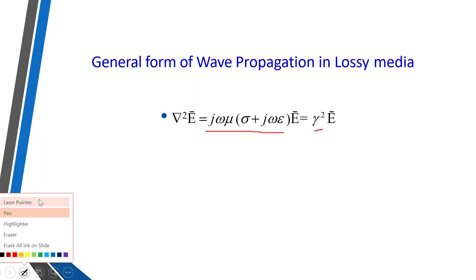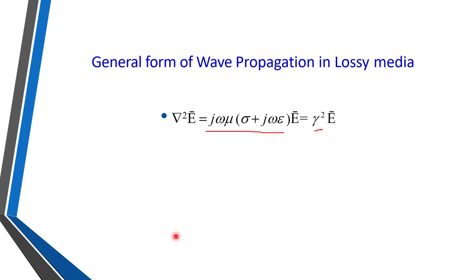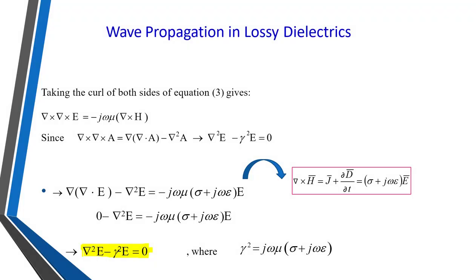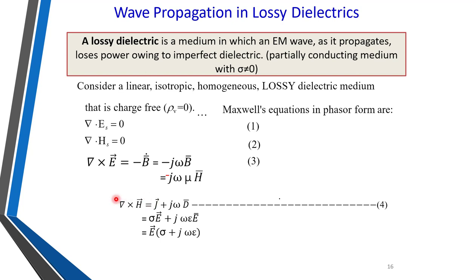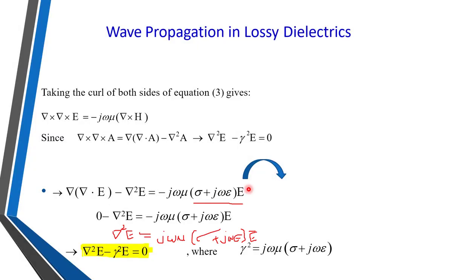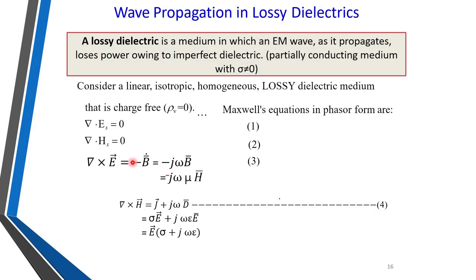Similarly, we can derive the equation for H bar also, by considering equation number 4 and taking the curl of this equation. Then I can write del cross H is equal to J plus del cross of j omega D bar, and that is nothing but sigma plus j omega epsilon into del cross of E, and instead of del cross of E we can put j omega mu into H bar.